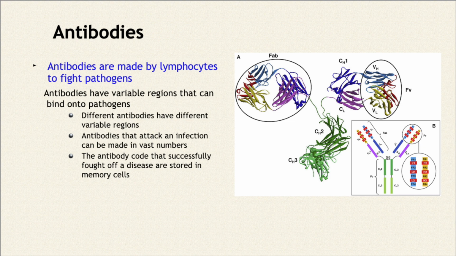The cells are able to make random sites. So these little recognition sites that are on the end of them, they just put random proteins, or amino acids, in there. What the purpose of that is, if we get an infection, one of those antibodies is likely to have a random site that matches the infection. Matches the shape of the bacterium or something, right? And then the system is able to make more of that antibody, right?